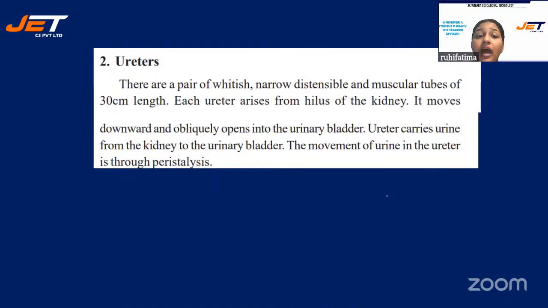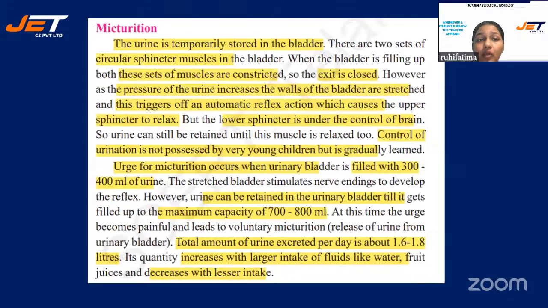Ureters are a pair of whitish, narrow, distensible and muscular tubules of approximately 30 centimeter length. They arise from the hilum of the kidney. It moves downwards and obliquely opens into the urinary bladder. The ureter carries urine from the kidney to the urinary bladder, and the movement of urine in the ureter is through peristalsis. Micturition is the process of urination.